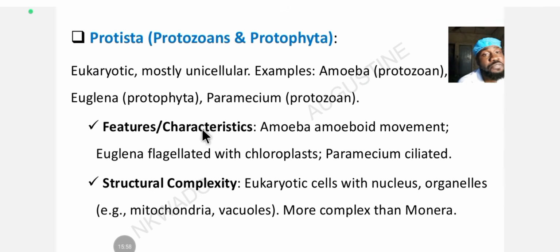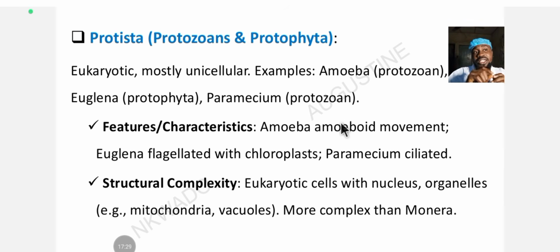Now, let's look at the features and characteristics of the protistas. The first here is that amoeba possess amoeboid movement. And what is the amoeboid movement? Sol, gel, sol. The amoeboid movement is semi-solid, solid, semi-solid, solid. One of the pseudopodia, or pseudopodium, will be in a solid state.